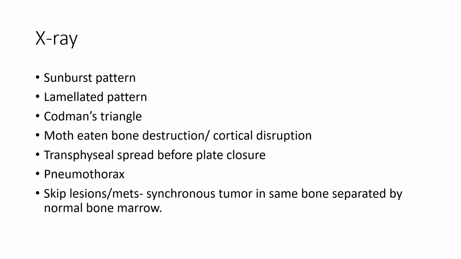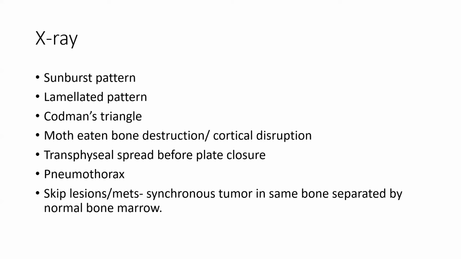Now, high yield, what are the findings of osteosarcoma in X-ray? There are various kinds of malignant periosteal reactions noted, the first and most common one being the sunburst pattern, where we can see periosteal reaction perpendicular to the surface of the bone, okay? The next one is lamellated pattern, where the periosteal reactions are seen but are seen parallel to the surface of the bone and not perpendicular to the surface of the bone.